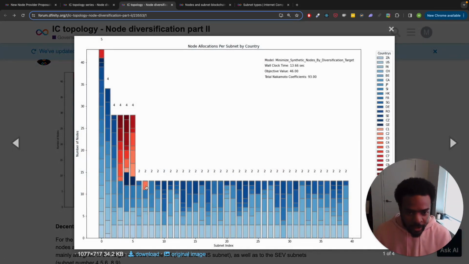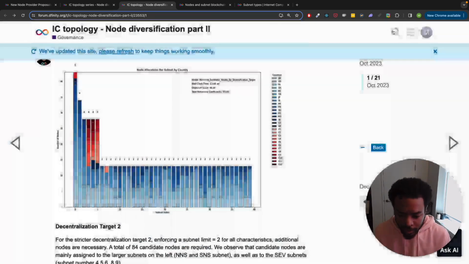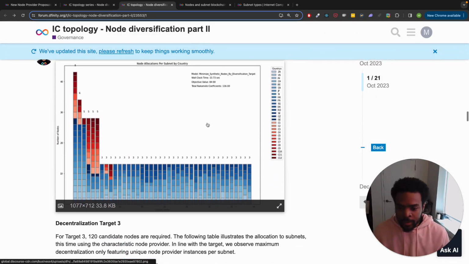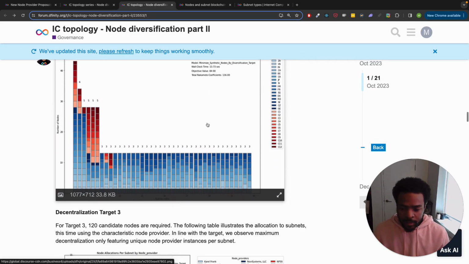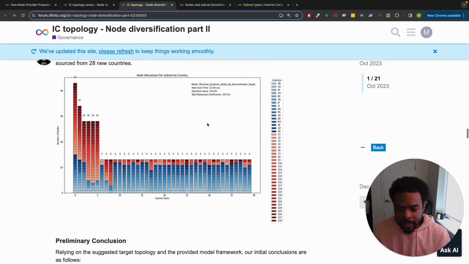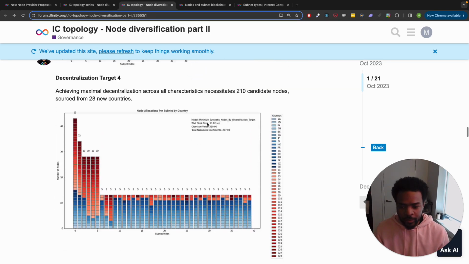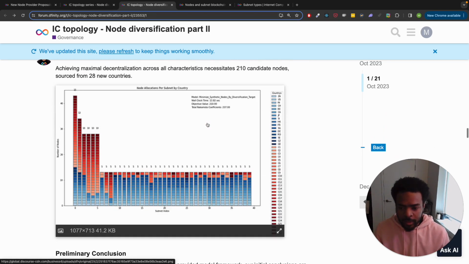These show node allocations per subnet by country. This shows what it would look like if countries were represented more than once within the subnet. And then they go through this and put these targets into a chart for us to see.